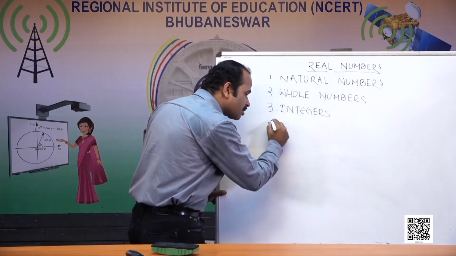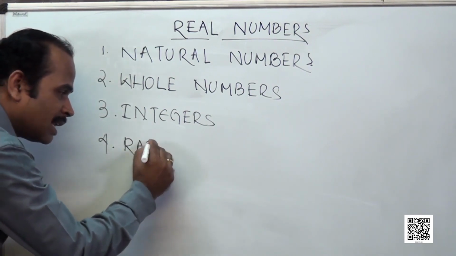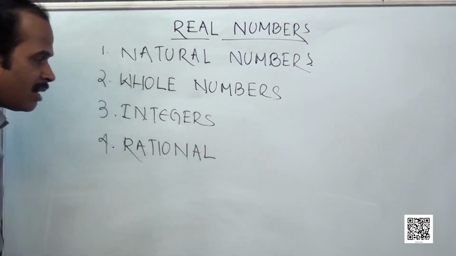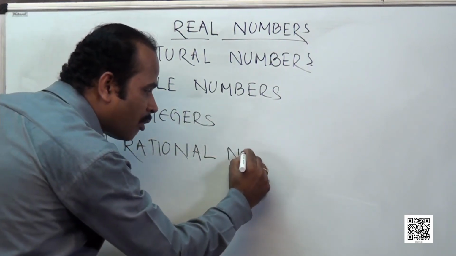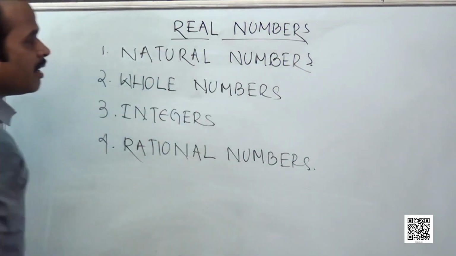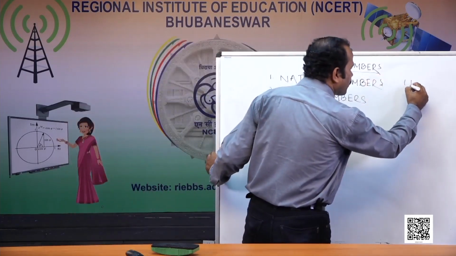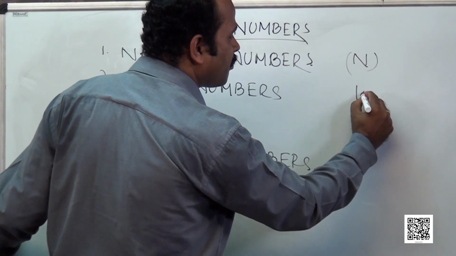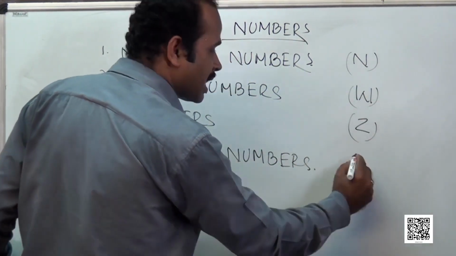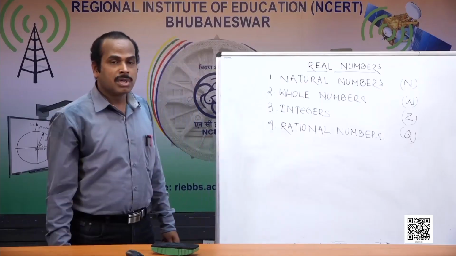Then next we learned about rational numbers. Rational numbers are those real numbers which can be presented in p by q form. Okay, these numbers we have recapitulated. This is natural numbers indicated by N, whole numbers by W, integers by Z, and rational numbers by Q. Why this Q?